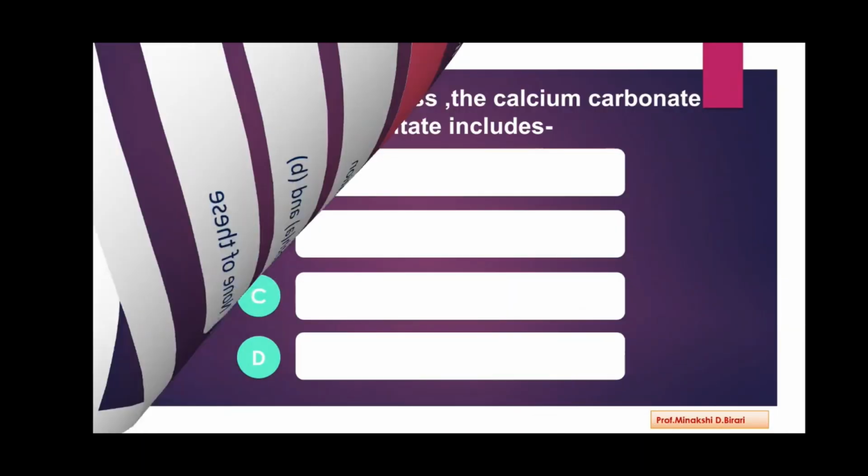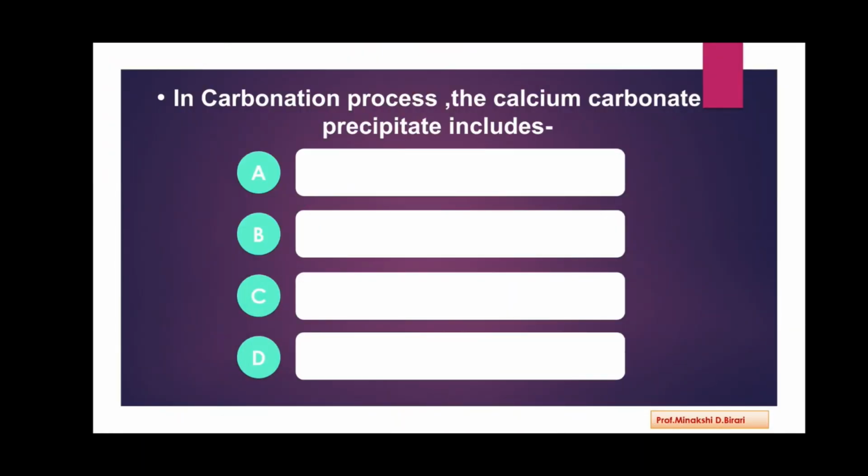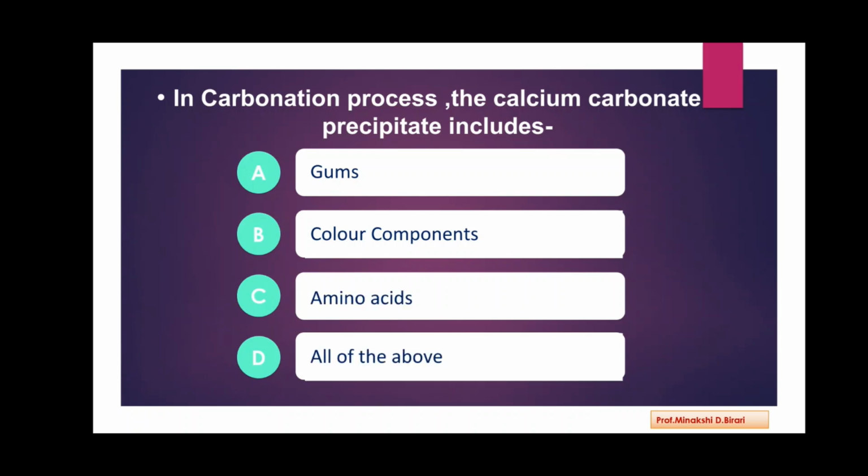Next question. In carbonation process, the calcium carbonate precipitate includes. Options are gums, color components, amino acids, all of the above. So the answer is all of the above. In carbonation process, the calcium carbonate precipitate includes gums, color components, amino acids.